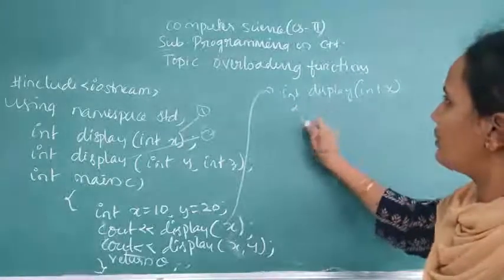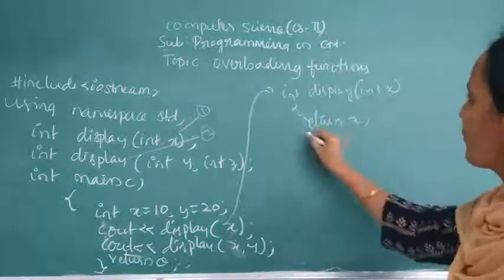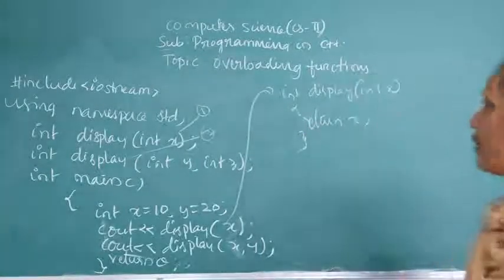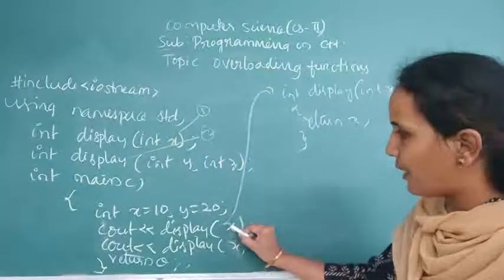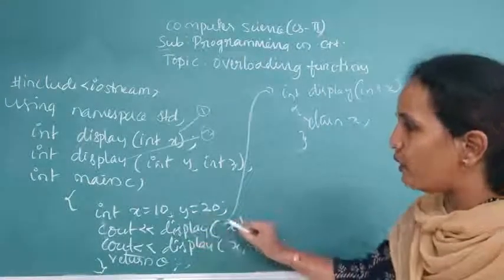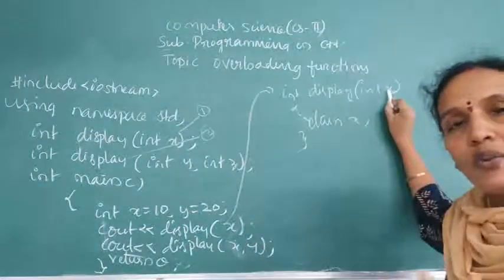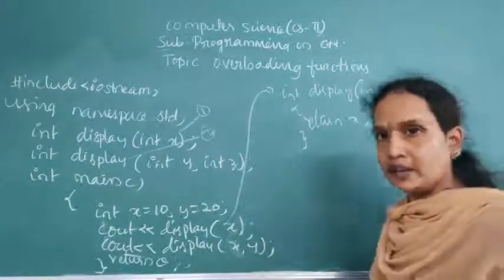Now see, out or return x. We are just displaying an example. Okay, what output will you get? 10 you will get. So the number of parameters when you are calling a function, these parameters are compared.